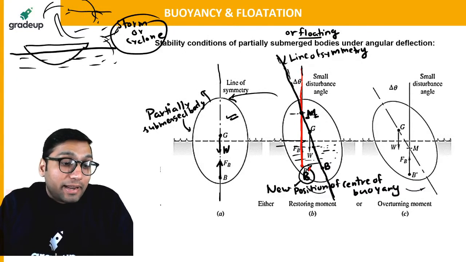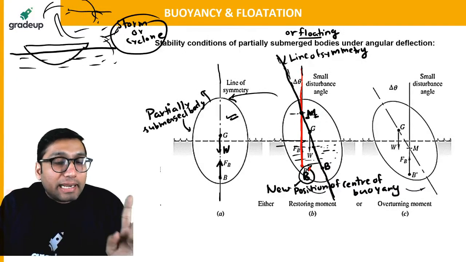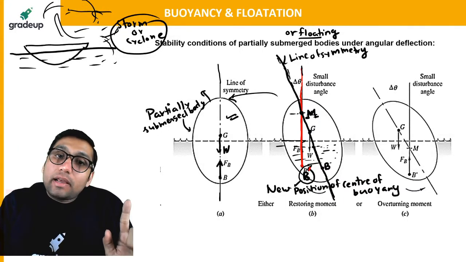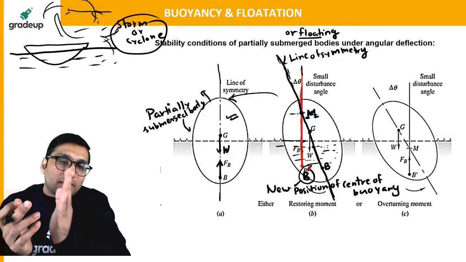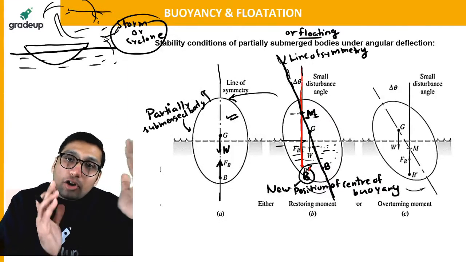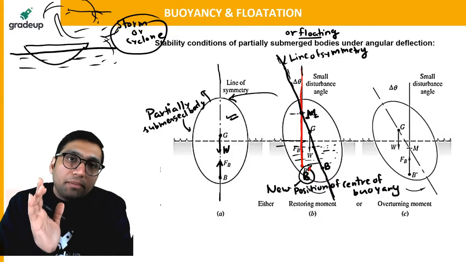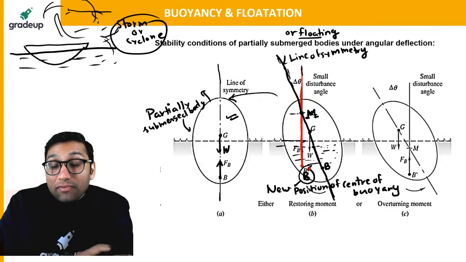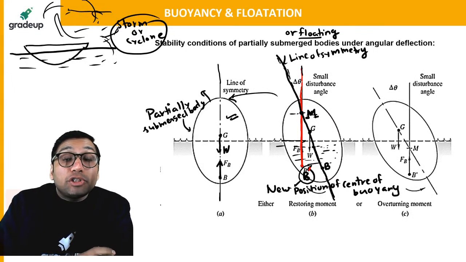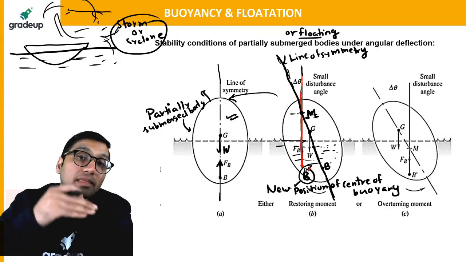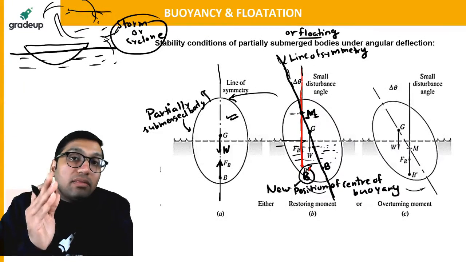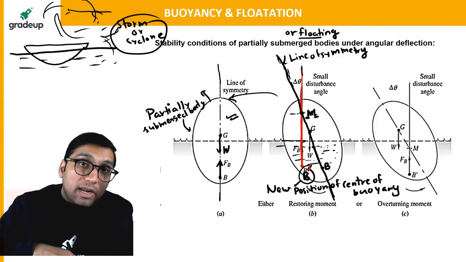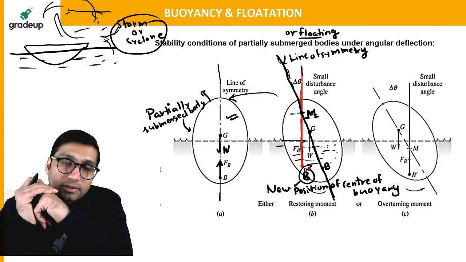Exactly. Now you guys are thinking in the absolutely correct direction. When the body is completely submerged, no matter whether the body is getting displaced or not, the center of buoyancy will remain the same. Only in that condition, for a completely submerged body, it will depend on the position of center of buoyancy and center of gravity. If center of buoyancy lies above center of gravity, the body will come back to the initial position. If the center of buoyancy lies below center of gravity, the completely submerged body will get completely overturned.